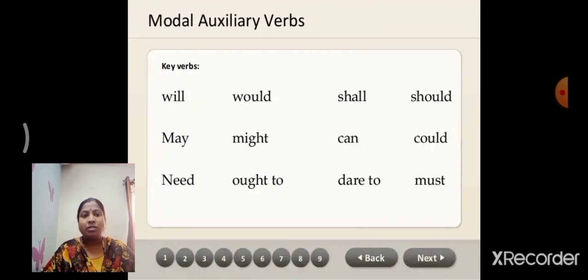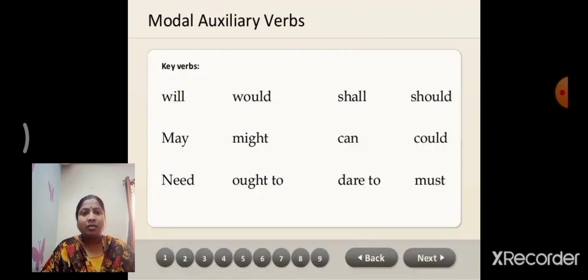Would is the past form of will, should is the past form of shall, might is the past form of may, and could is the past form of can. Next, need, ought to, dare to, must.